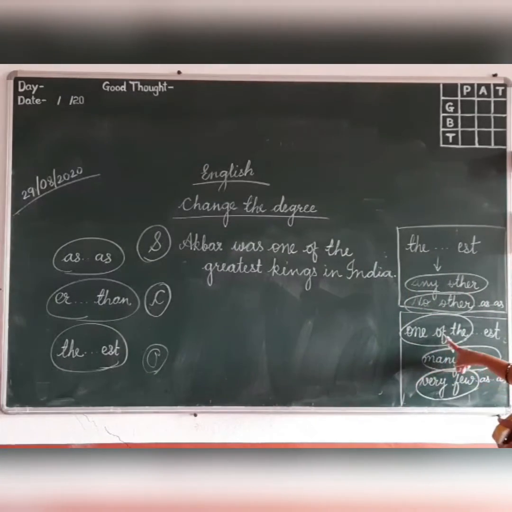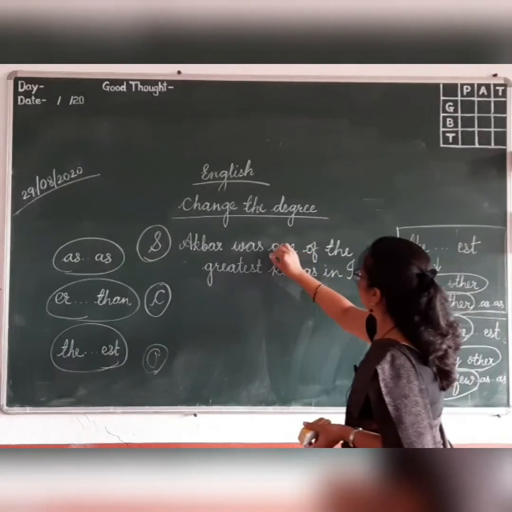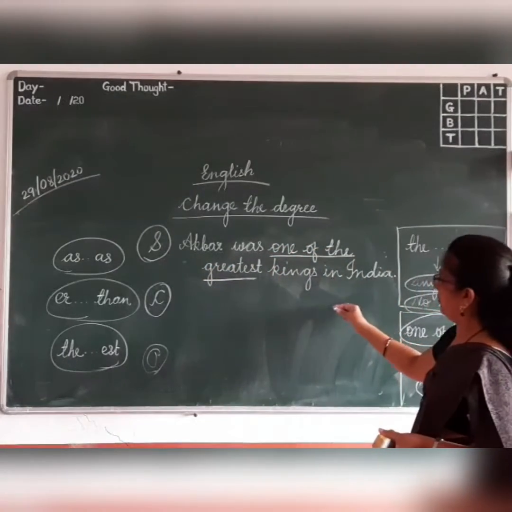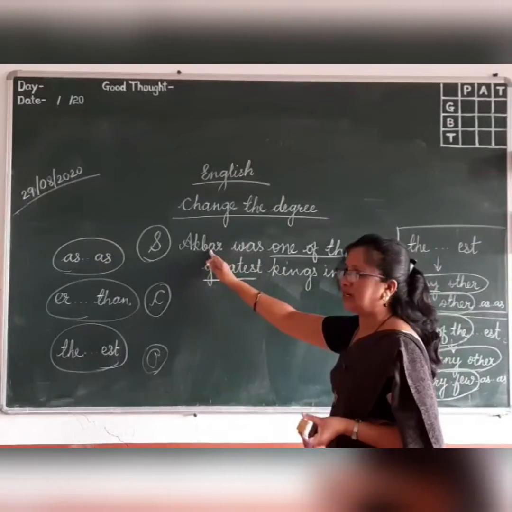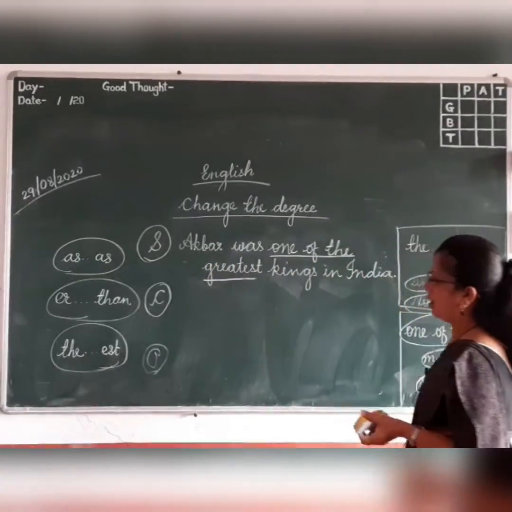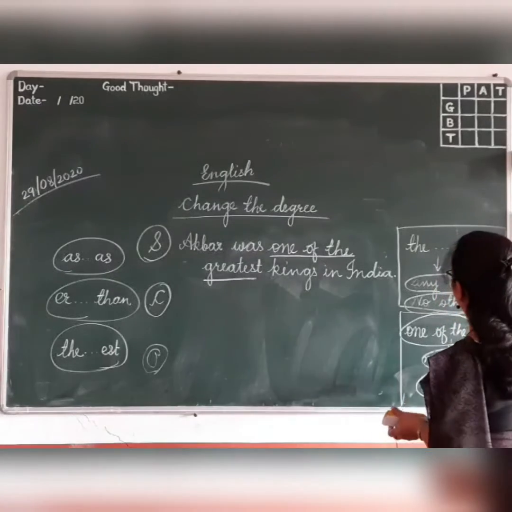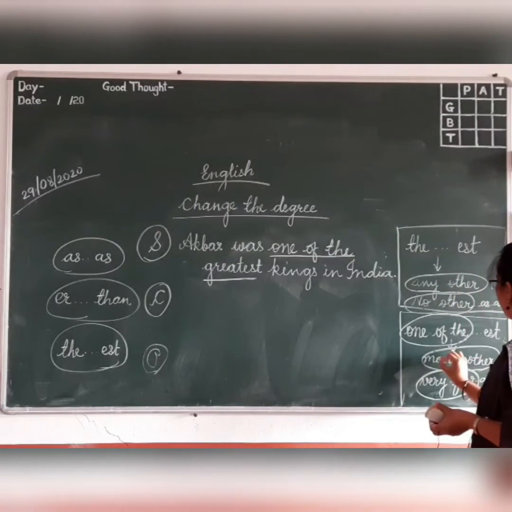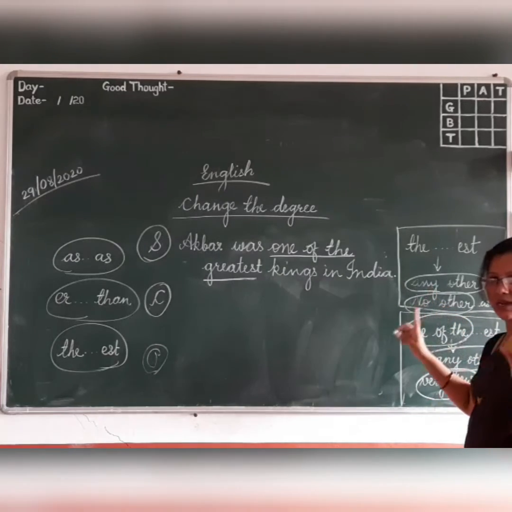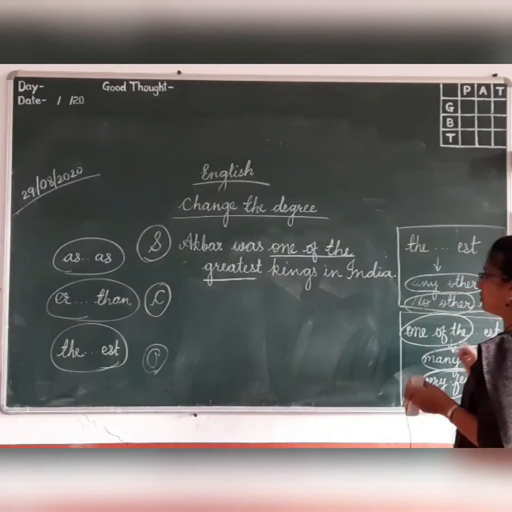Now see here, one of the, this phrase has come, so accordingly the rule will change here. Now rest of the sentence will remain the same, only you have to change this patch. How the comparative degree will go? See here, what word you have to use? Many other. Previously we have used any other. Here we have to use many other.